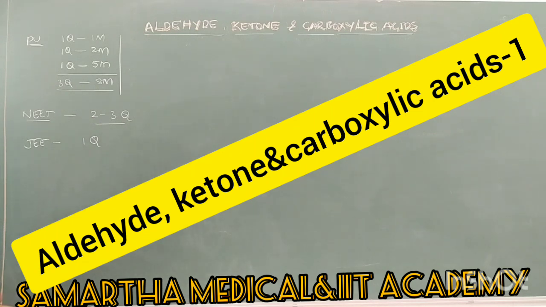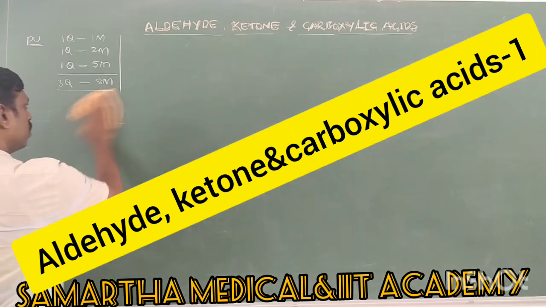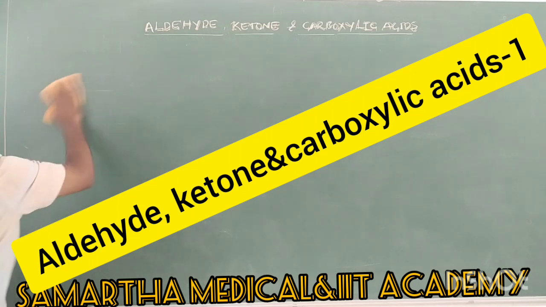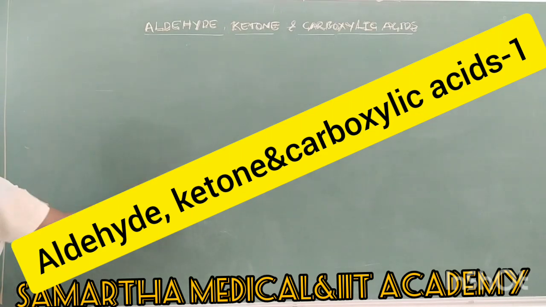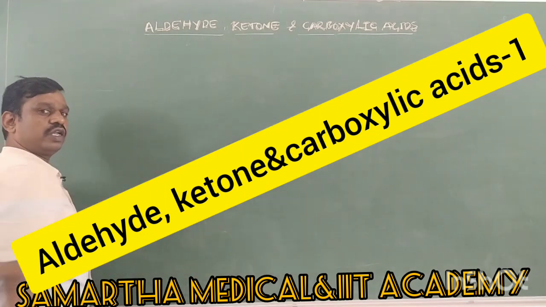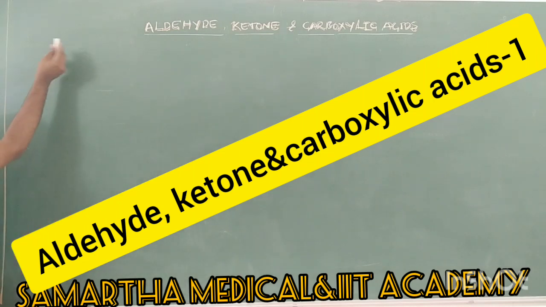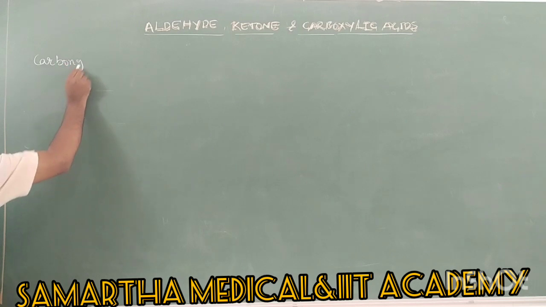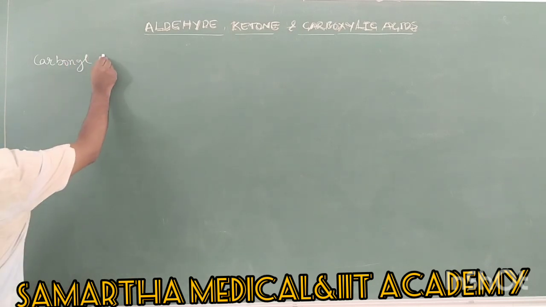So let us see what the important things in aldehydes and ketones are. The first is introduction, then nomenclature, preparation, properties. So this is the order. First is introduction. In the introduction we will study aldehydes and ketones first, and we will study carboxylic acid separately. Let us see aldehydes and ketones first. Aldehydes and ketones are collectively called carbonyl compounds. Therefore we will first study what carbonyl compounds are and their classification.